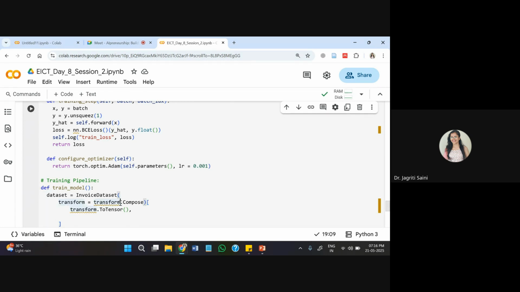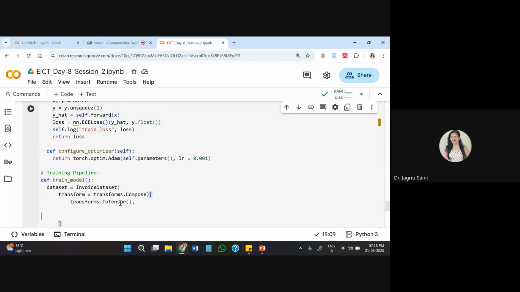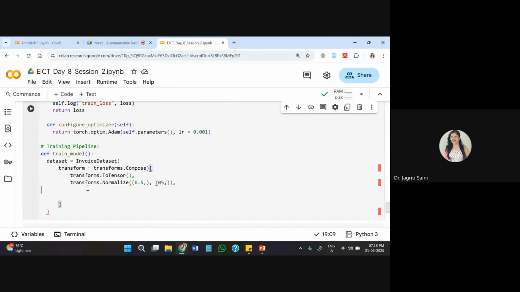This is transforms name as your system accepts, and then transforms dot normalize. We are just normalizing the text within the extraction. So a random scale will use 0.5 comma 0.5. You can have different numbers for this. I'm just using a random number sequence for creating initial set of your transformed normalized data set.